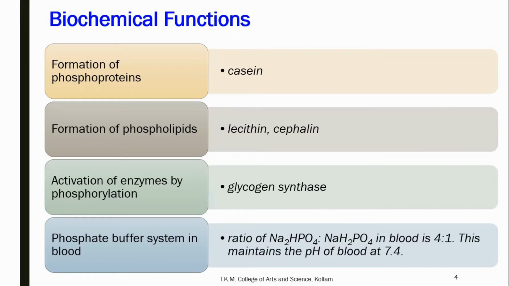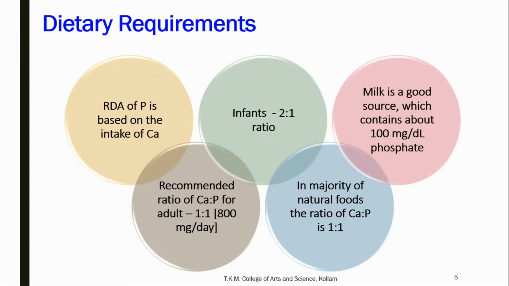Another important function is its role in the phosphate buffer system in blood. The ratio of disodium hydrogen phosphate to sodium dihydrogen phosphate in blood is 4:1, and this maintains the pH of blood at 7.4. Next, we will move on to the dietary requirements.